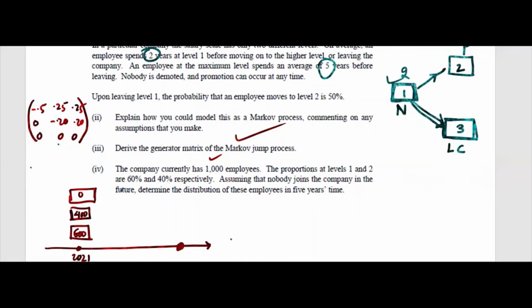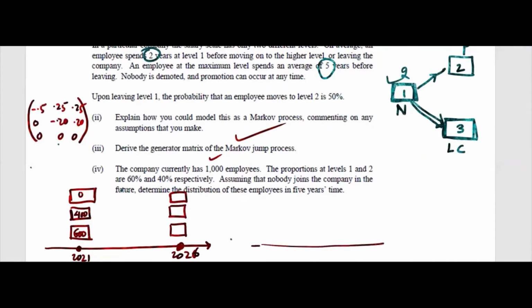This is the question. Assuming that nobody joins the company in the future, determine the distribution of these employees in 5 years' time. Now my question is, we have already solved these kind of problems in discrete time stochastic process. Remember here, 2001 to 2005, we have 5 years.